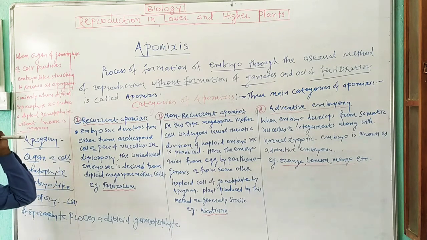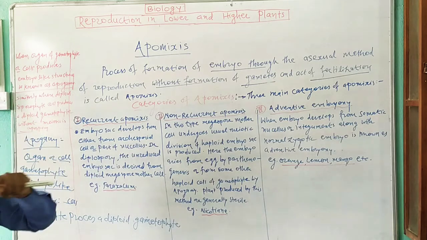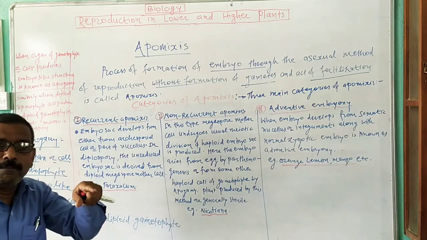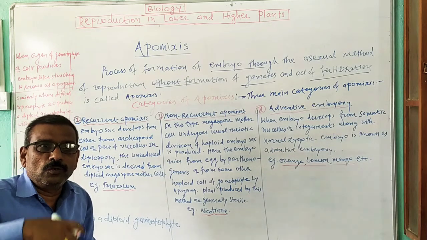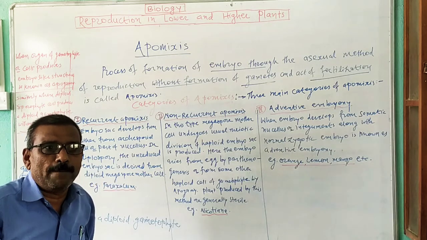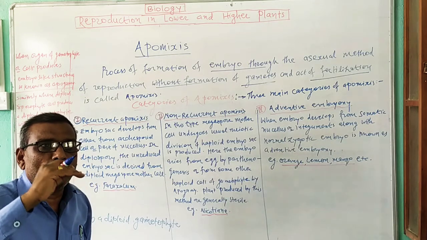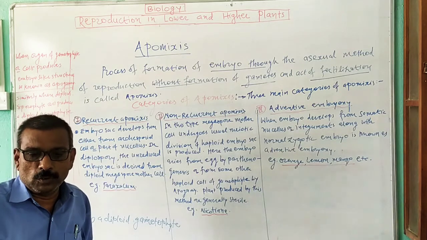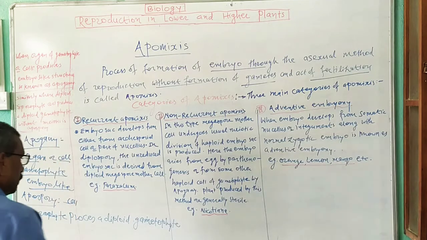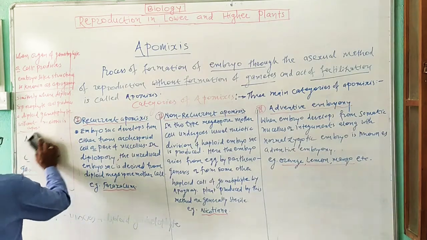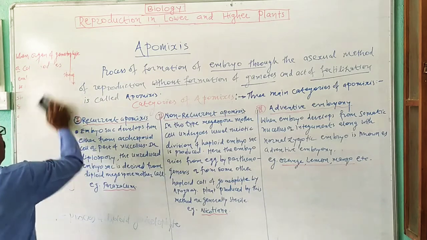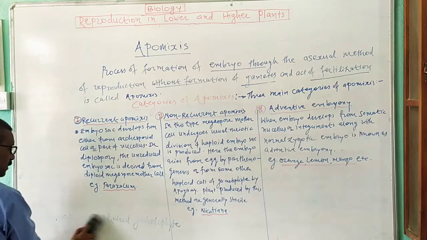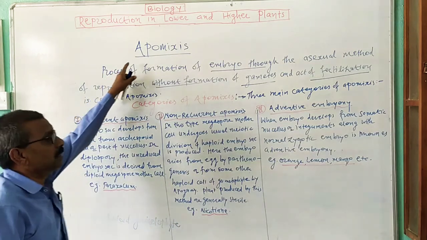That is, when formation of gametophyte takes place from a sporophytic plant body. A sporophytic diploid cell gives rise directly to a diploid gametophyte. That one is known as apospory. In this way, we have studied two terminologies, apospory and apogamy. Now, next we are going to study the different categories of apomixis type of reproduction.